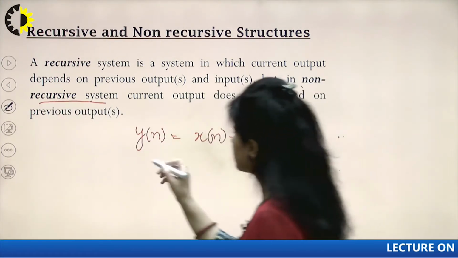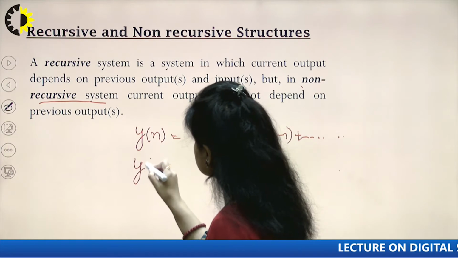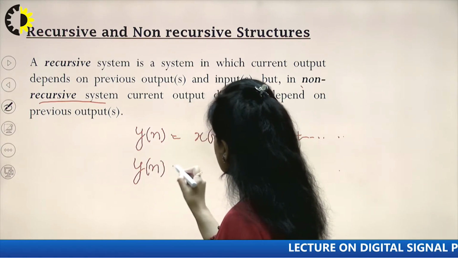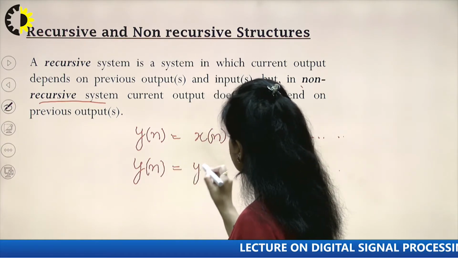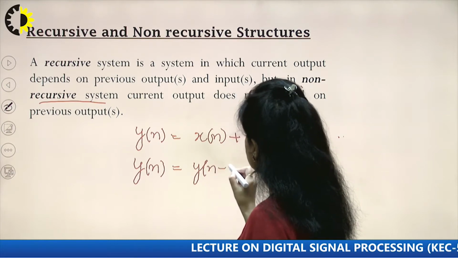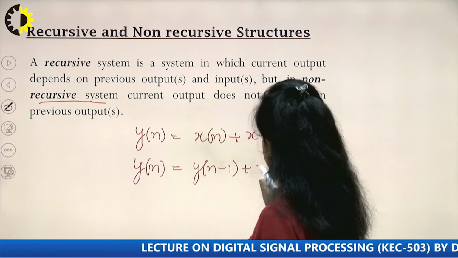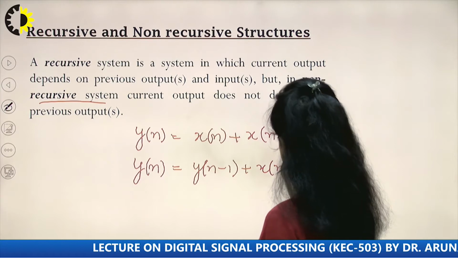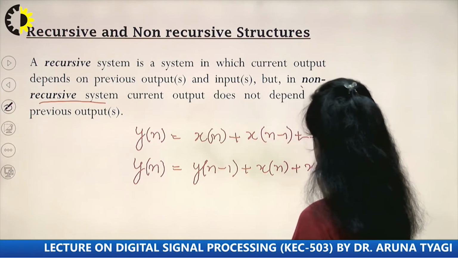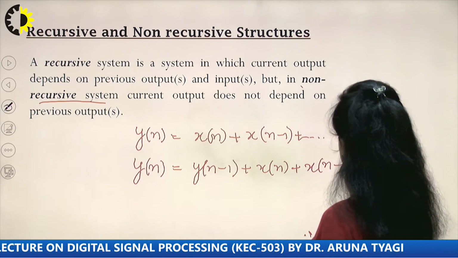Now if I have another equation, say y[n] is y[n-1] plus x[n], or maybe some delayed samples of x[n].